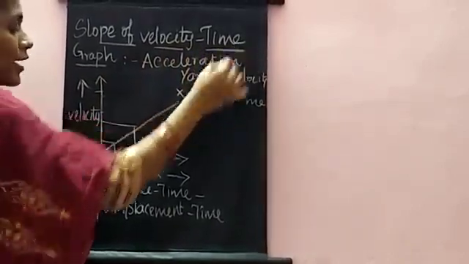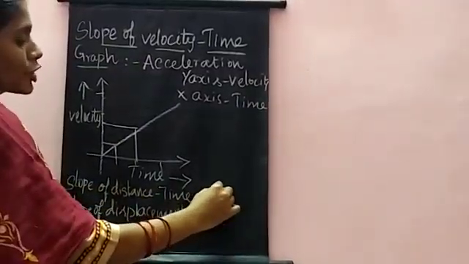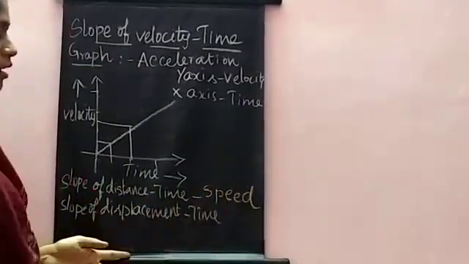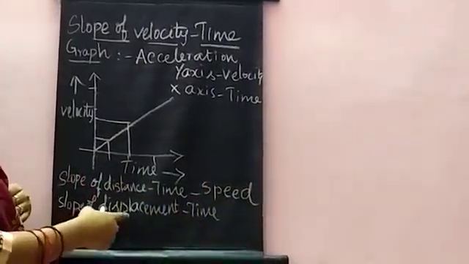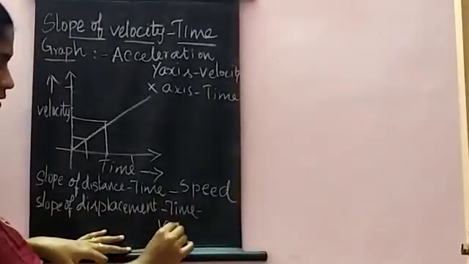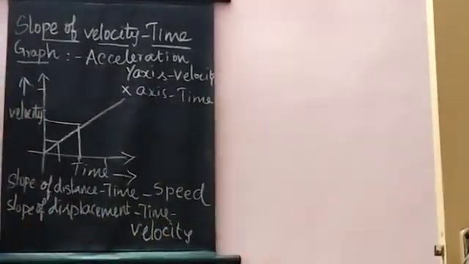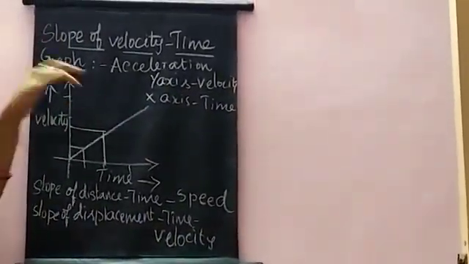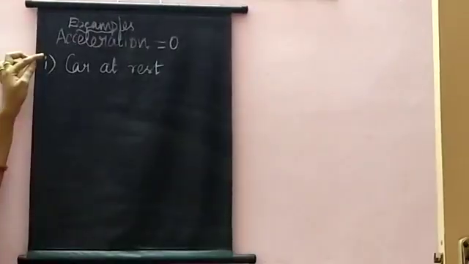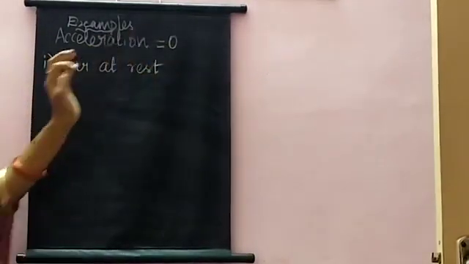We already know that the slope of a distance time graph gives the magnitude of speed, as well as the slope of a displacement time graph gives the magnitude of velocity, and the slope of a velocity time graph gives the magnitude of acceleration. The magnitude of acceleration is equal to 0 sometimes.